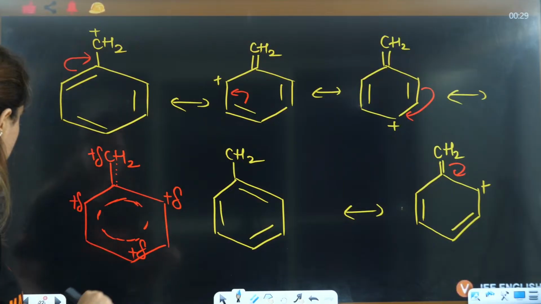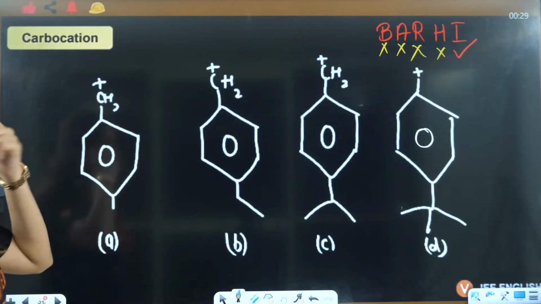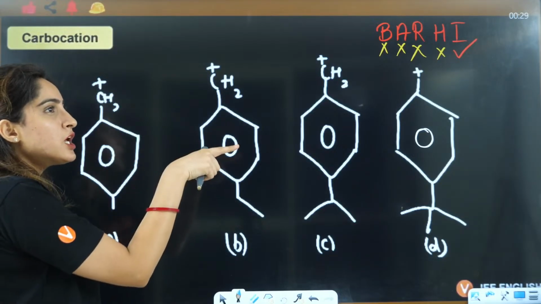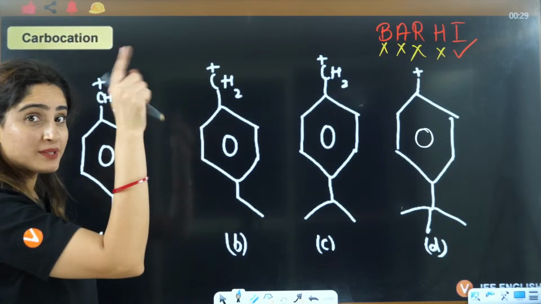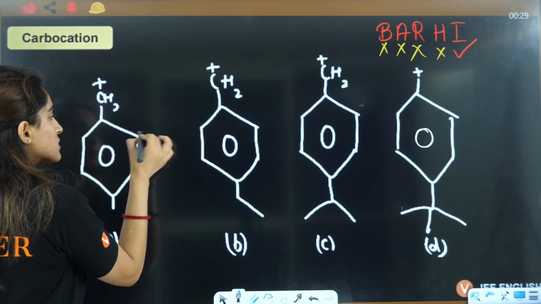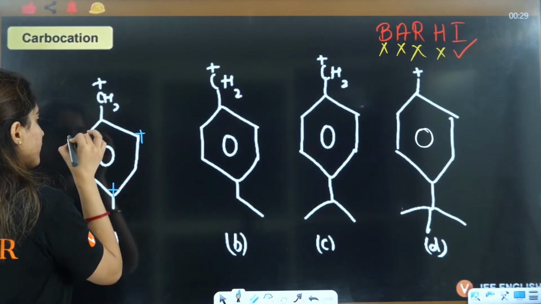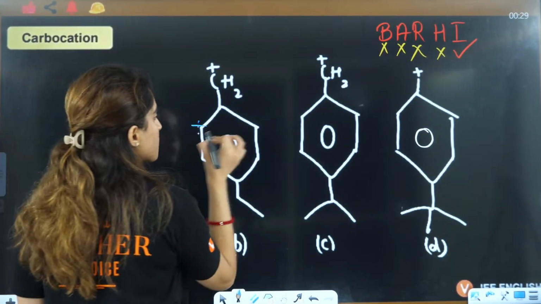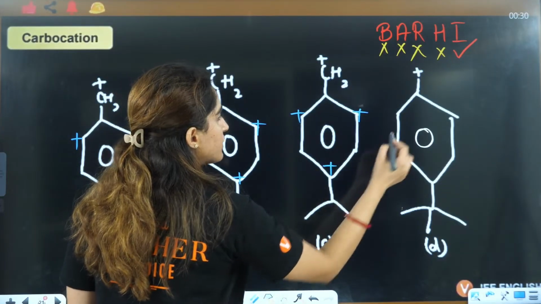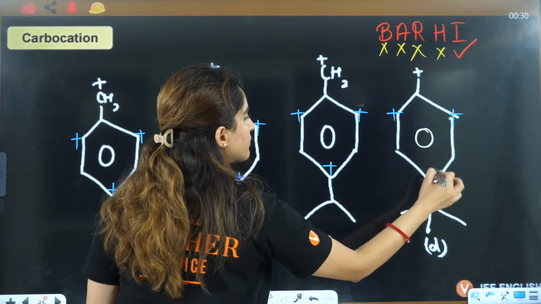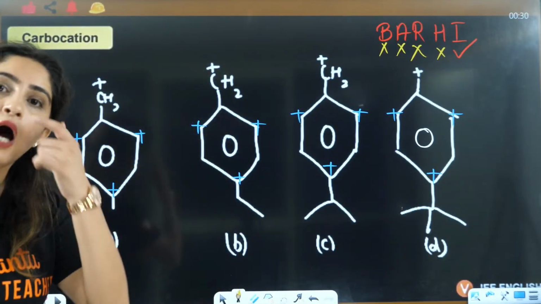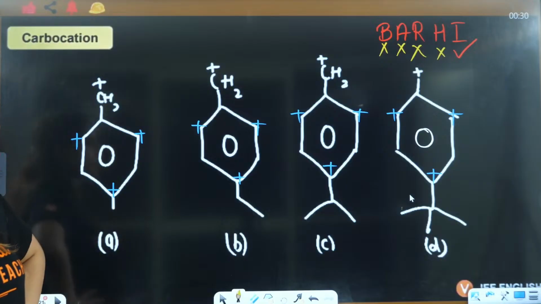Okay, let's see this now. If the positive charge is on the ortho and para positions, the answer will be based on something else. Let's see. This is positive here, positive here, positive here, and so on at every ortho and para position. Now you can answer, right?